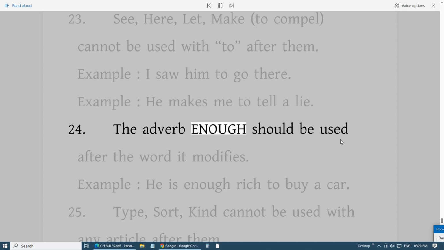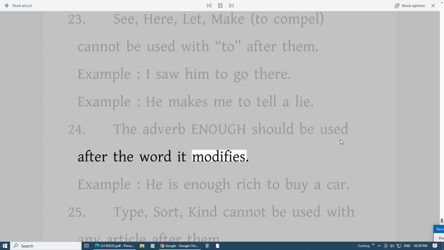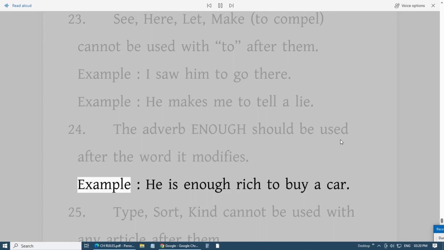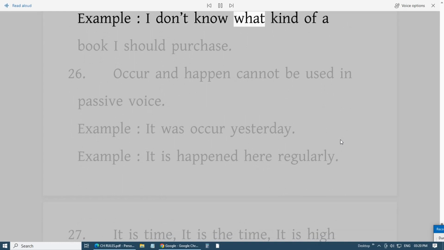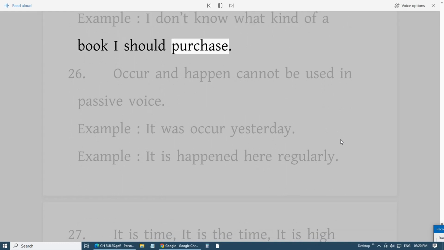24. The adverb enough should be used after the word it modifies. Example, he is enough rich to buy a car. 25. Type, sort, kind cannot be used with any article after them. Example, I don't know what kind of a book I should purchase.